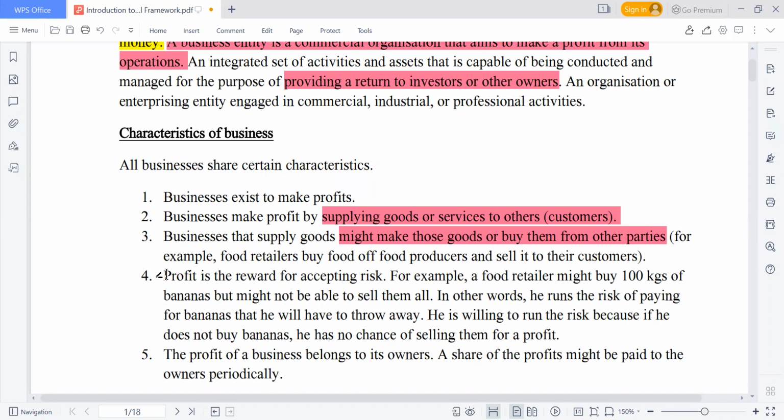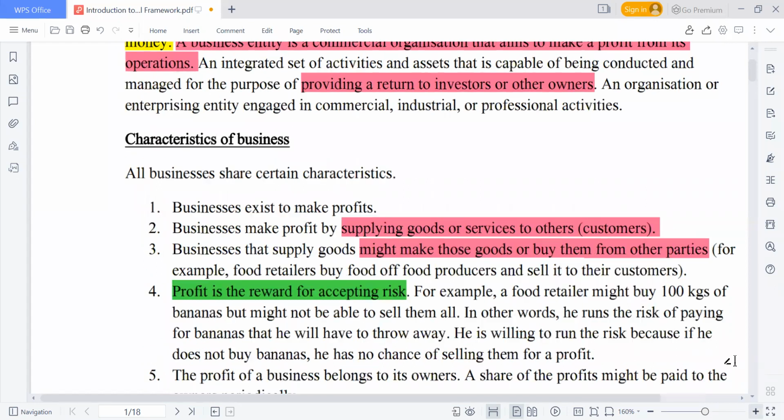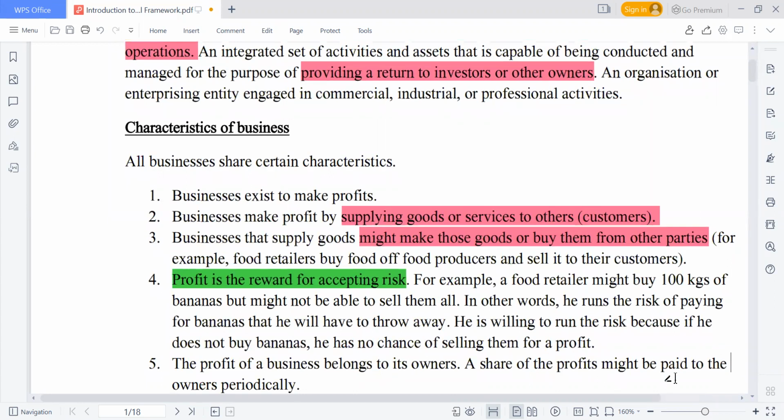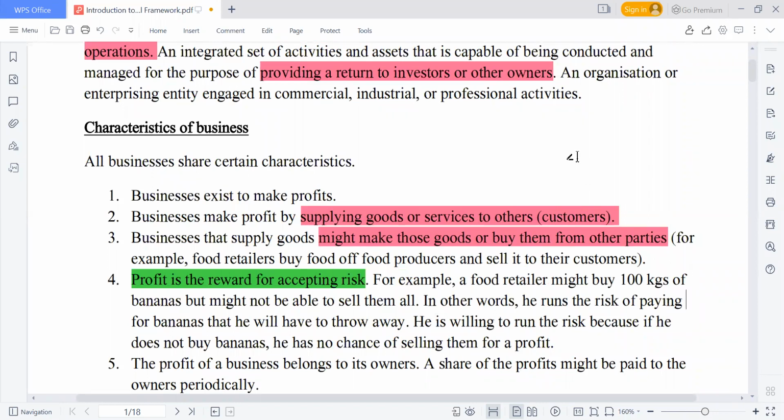Profit is the reward of accepting risks. That is the reason why you take the risks. I made mention of it earlier that if you establish a business, it is a risk. Profit can come in, loss can also come. So the profit is your reward for taking risks. The profit of a business belongs to its owner. It belongs to the shareholders.